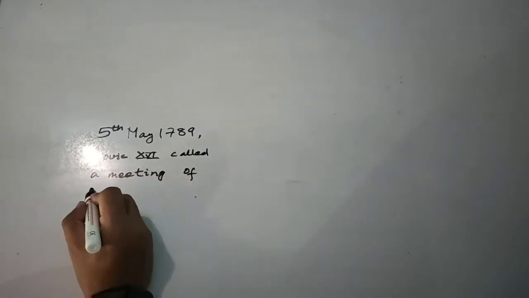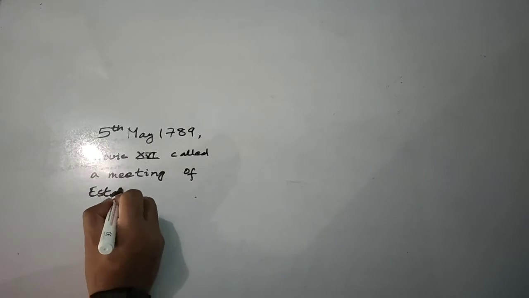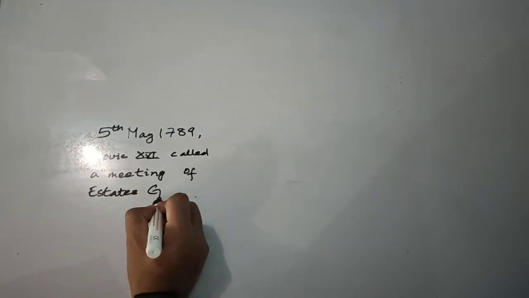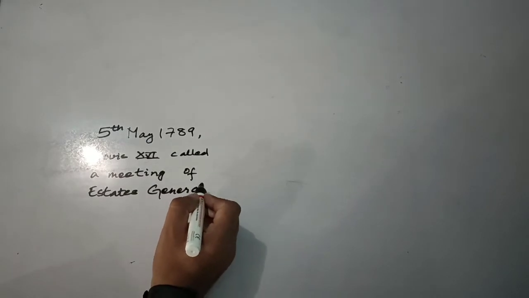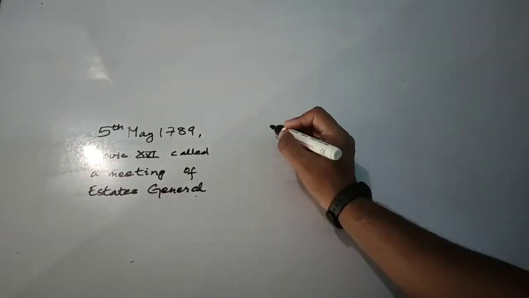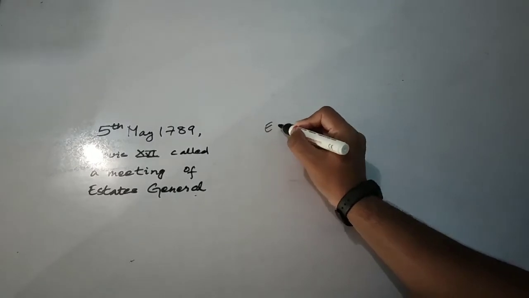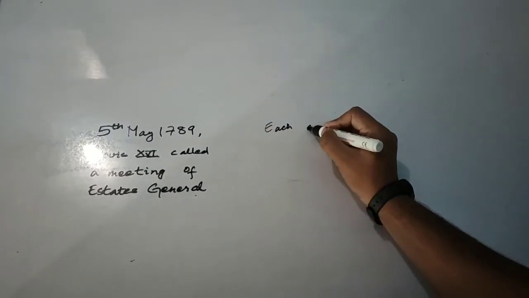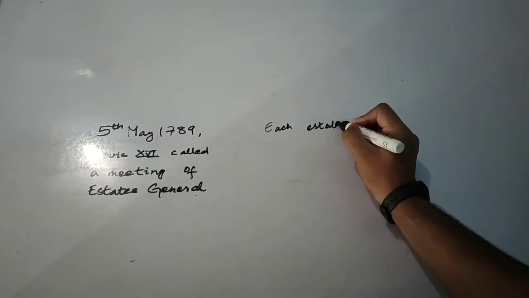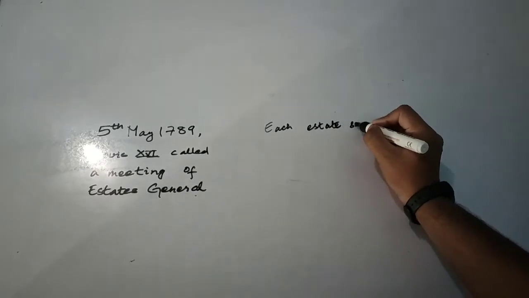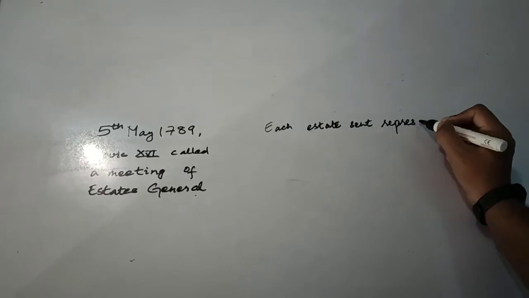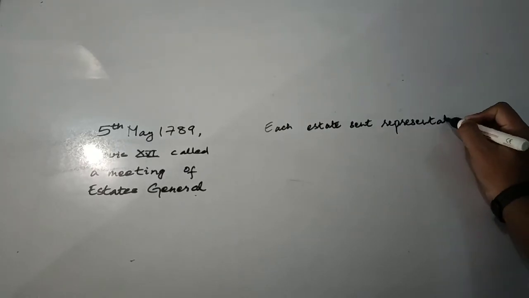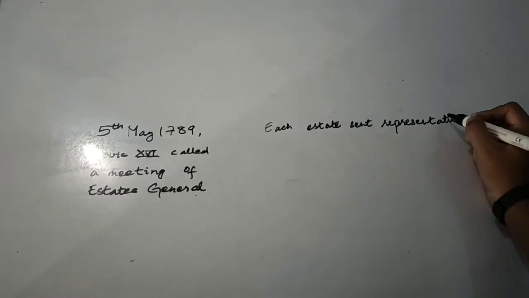The answer to this question is very simple. The first state sent 300 members, the second state sent 300 members, and finally the third state sent 600 members. The third state was represented by its more prosperous and educated members, but peasants, artisans, and women were denied entry into the meeting.